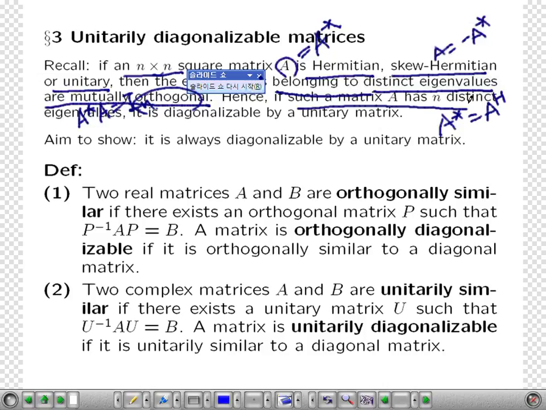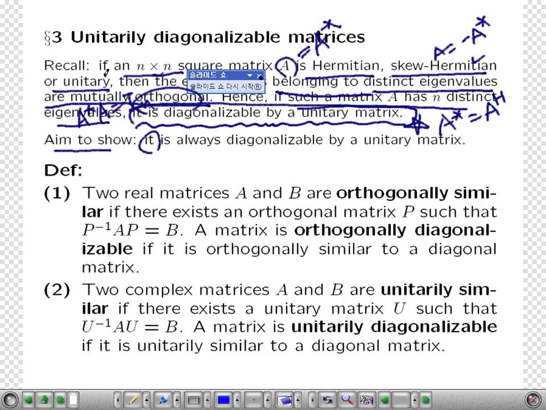If such a matrix has n distinct eigenvalues, it is diagonalizable by a unitary matrix. This is a very strong property. The goal of this section is to show that those matrices, Hermitian, skew Hermitian, and unitary matrices, are always diagonalizable by a unitary matrix.